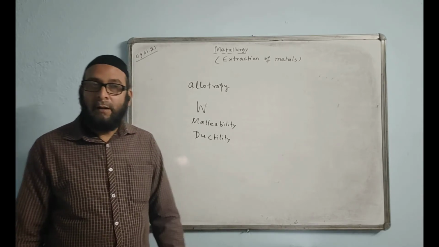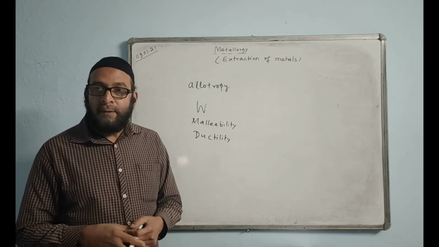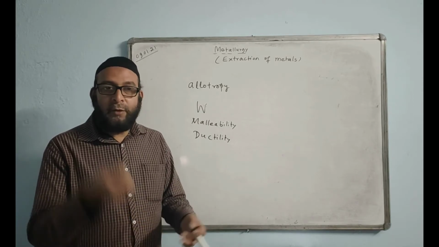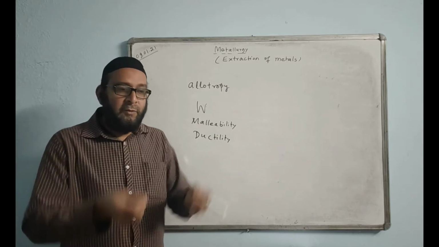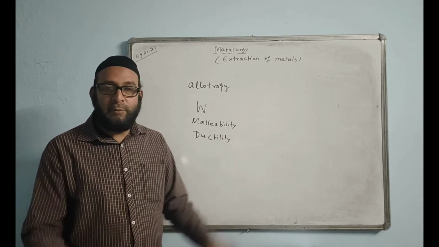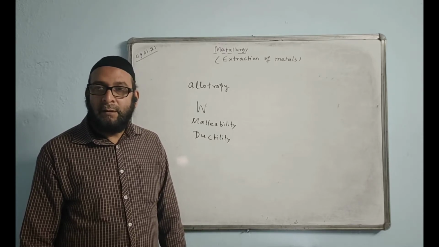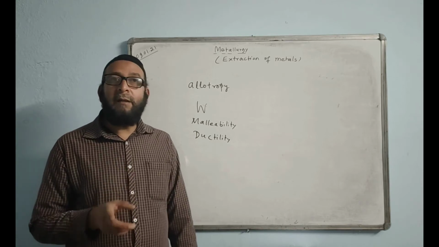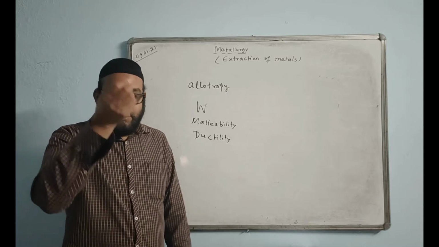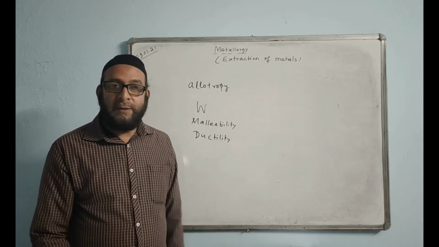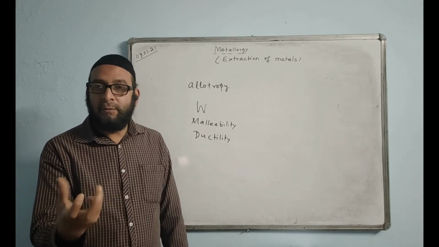You know the meaning of brittle? Glass will break into pieces. Either you drop it or you hit it with something, it will break. When glass drops on the floor, what happens? It is smashed into pieces or not? That is called brittle. That property is called brittleness. So zinc is a metal which is brittle at room temperature. If you drop zinc metal on the floor, it will smash into pieces. You can even crush it with your hands like this, and it will change into powder.